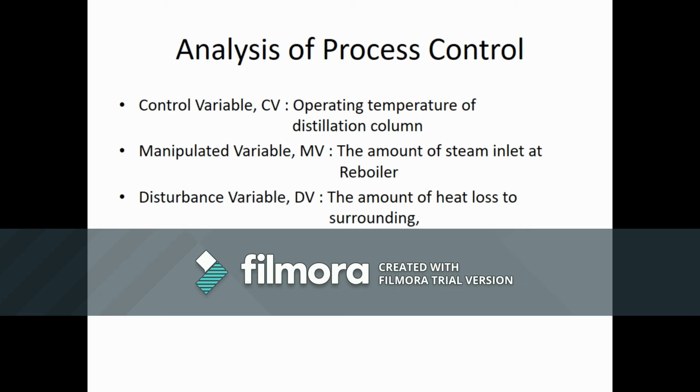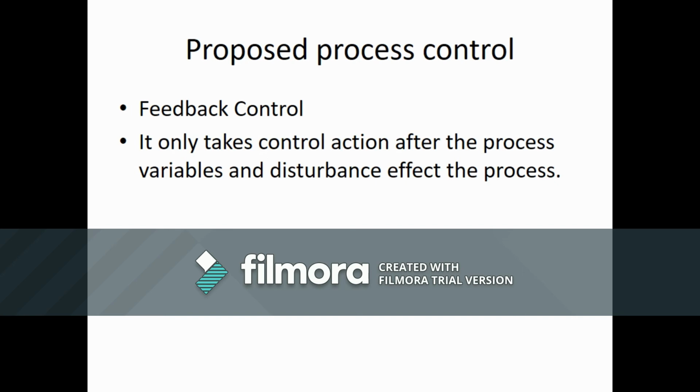Analysis of process control. In this case, there are three variables identified, which are manipulated, disturbance, and control variable. The control variable in this case is the operating temperature of the distillation column X7C004. The manipulated variable is the amount of steam inlet at the reboiler, and the disturbance is the amount of heat loss to the surroundings. Proposed process control. To achieve the control objective, a feedback control system is proposed for this case.